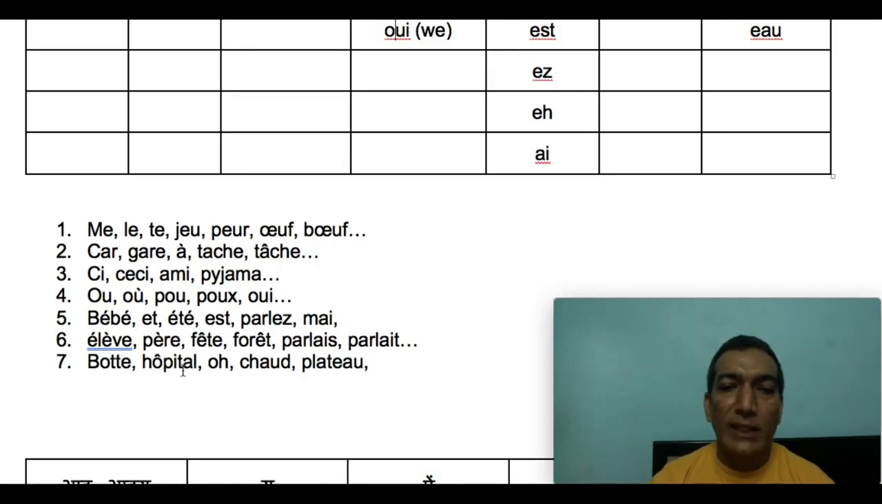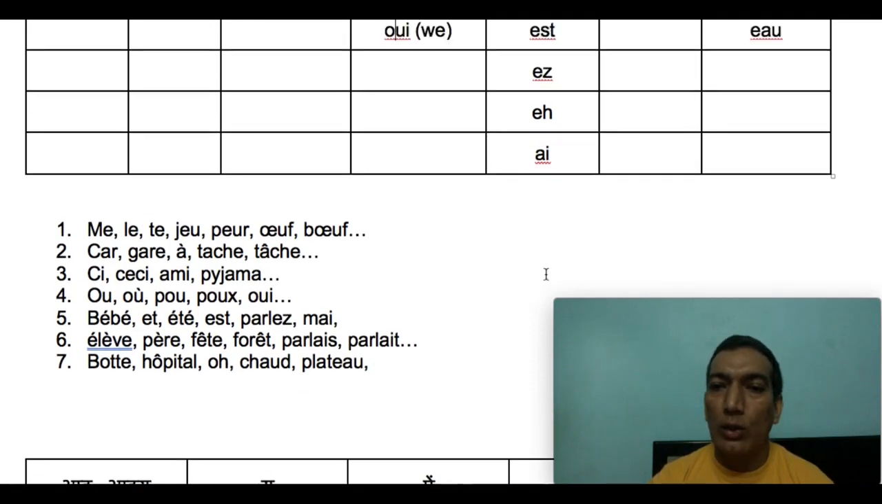Hospital, hospital, hospital, hospital. O, AU. The T remains silent, as I said, at the end of a word normally. So show: S and H together become sh. So O, sh, and the T is silent. Show.